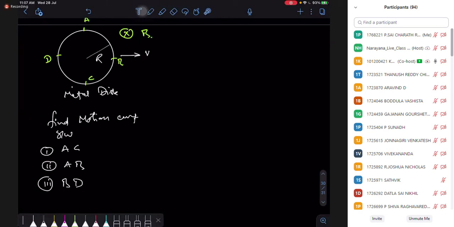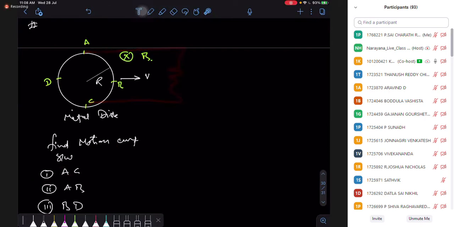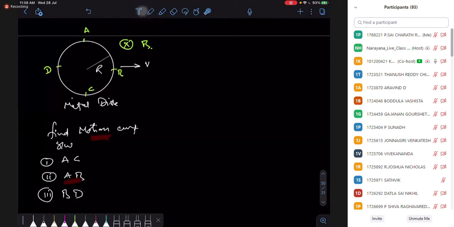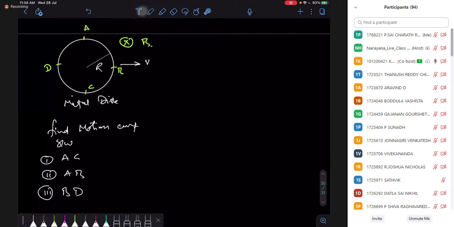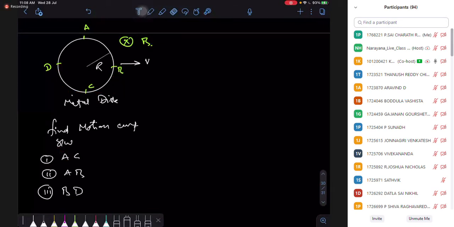When I find the motional EMF between AC, I'm connecting a resistance between A and C, just as with a battery you connect the resistance between its terminals. Similarly, for AB I connect the resistance between A and B, and for the potential difference between BD, I connect it between B and D. The radius can confuse you with the resistance, so let's say small a is the symbol of the radius.